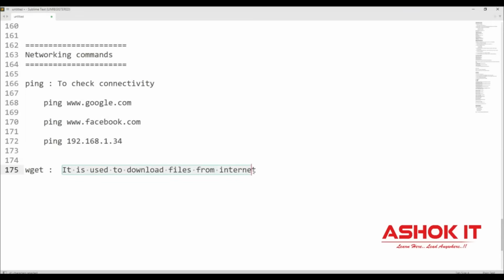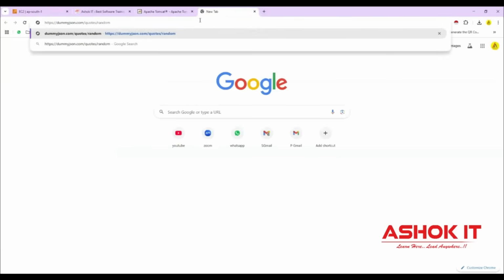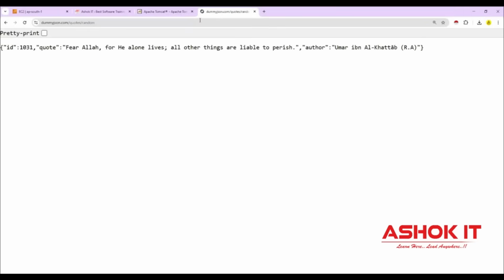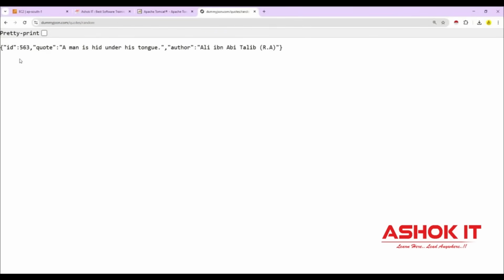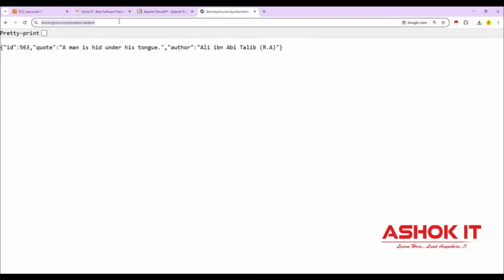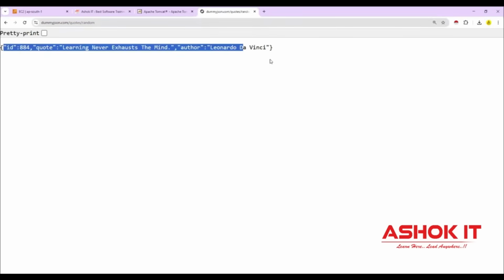It is used to download files from the internet. Another command available is the curl command. What is the purpose of curl? It is used to send an HTTP request to a URL. For example, I have some URL and I want to access it. In a Windows machine, we go to the browser, open Chrome, and send the request to this URL by using the address bar. Then I get some response. I'm sending an HTTP request to the server and getting a response.